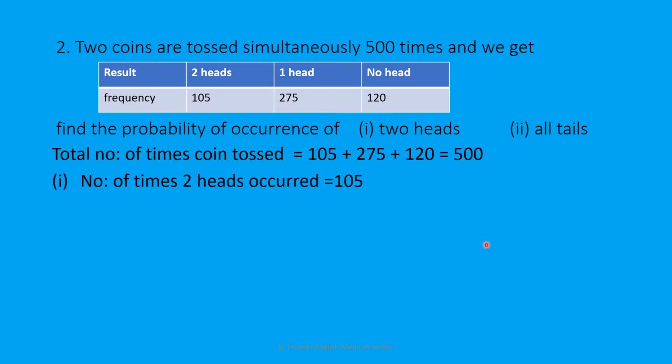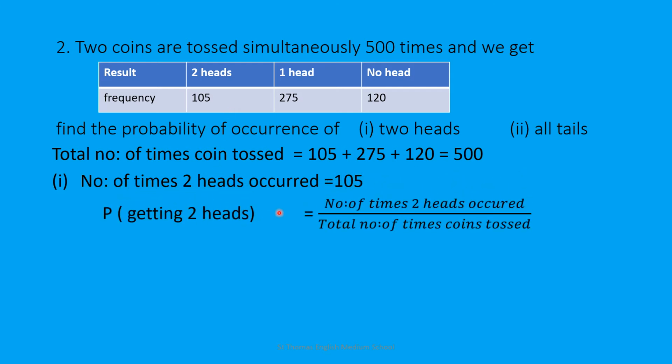Now, number of times two heads occurred. From the table you are getting two heads occurring 105 times. Therefore, probability of getting two heads equals number of times two heads occurred upon total number of times coin tossed. Number of times two heads occurred is 105 upon total number of times coin tossed is 500. By cancelling the common factor, that is 5, you will get the answer as 21 upon 100. You can write it as a fraction or as a decimal, 0.21.